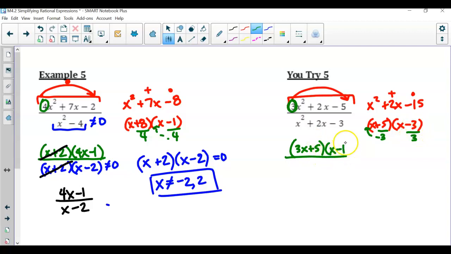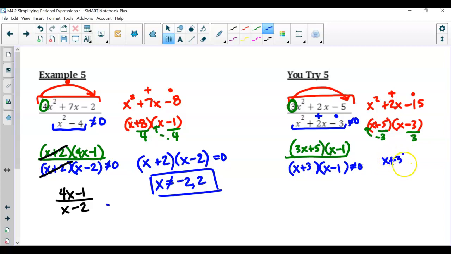So x minus 1. Now let's go to the denominator, which remember cannot equal 0. So here, factor, and a is equal to 1. So what two numbers multiply to get you -3 and add to get you 2? X plus 3 times x minus 1. But remember, that cannot equal 0. So I'm going to go through and identify what are those two values.